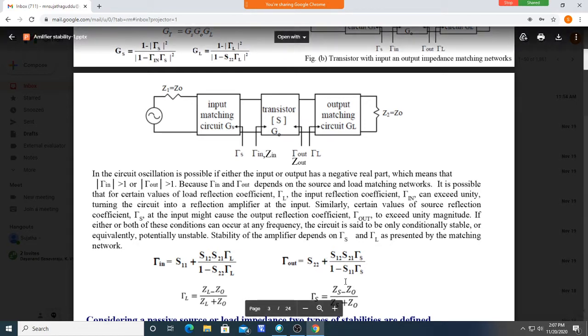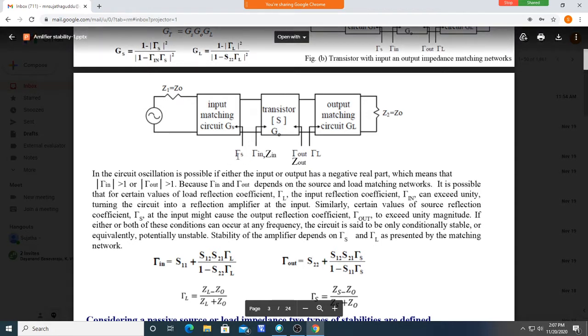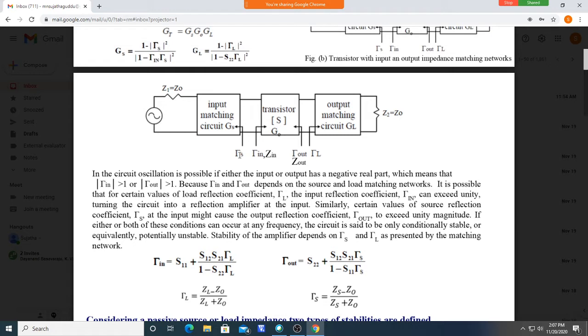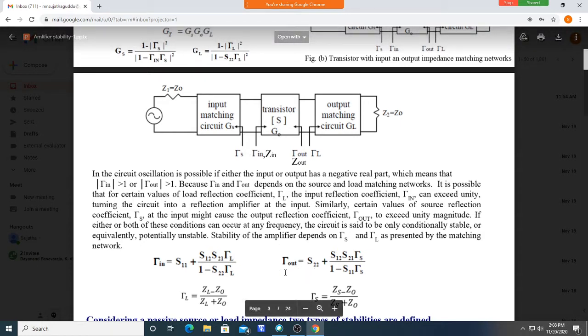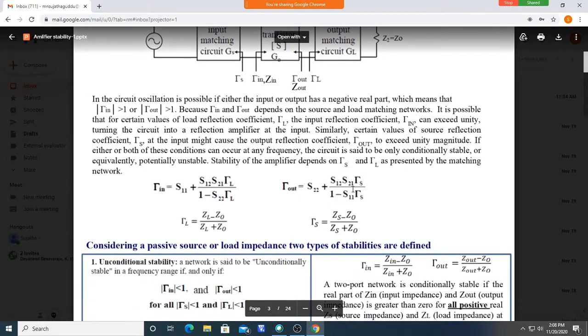So that's why, while choosing the value of ZS, we should see whether it leads to Γout greater than 1. We cannot take any ZS value we wish based on the gain requirement. We already know some values of ZS give a constant gain, the constant gain circles we have drawn. Over that circle we can take any value, but again we cannot take just any value. You should see the stability for those particular values: will it remain less than 1 or greater than 1? So that stability check we have to do.